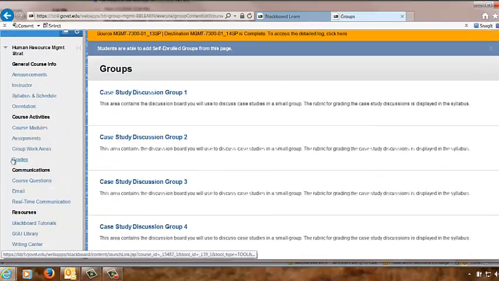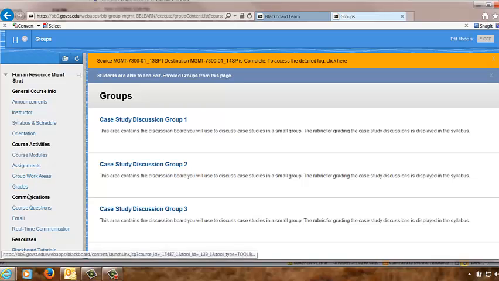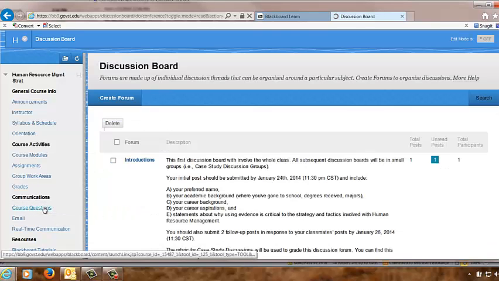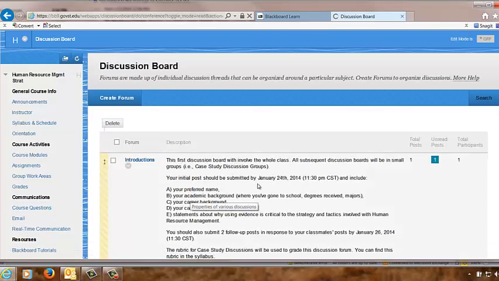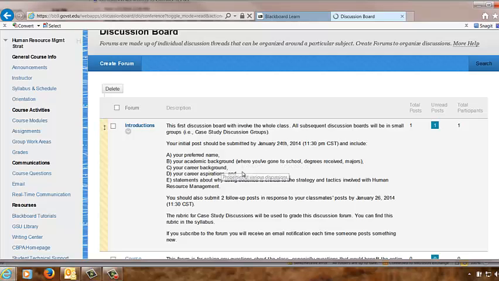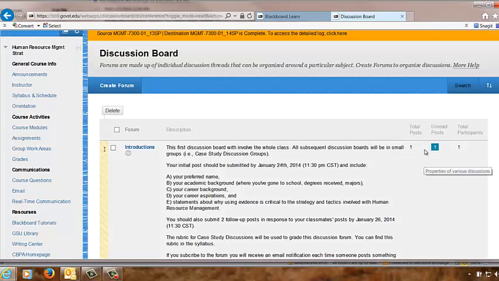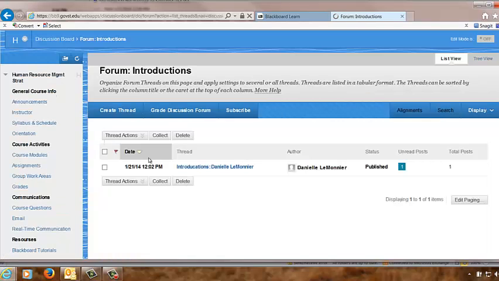You can monitor your grades. If we go back to the main menu, you can see there's the link here, and you can observe your grades. I will always post an announcement when I have new grading that is completed. In communications, there's the course questions area. Again, this is where we're going to start doing our introductions. We can see here someone has already posted to the introductions page, which is great.